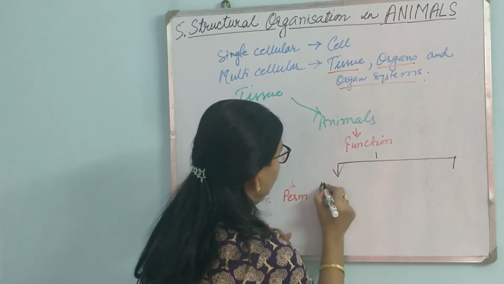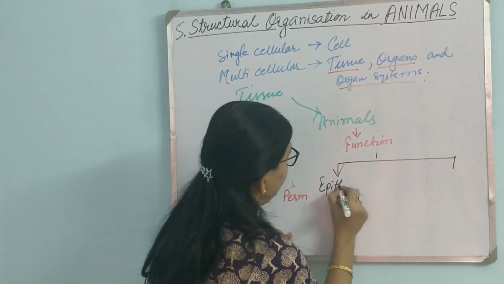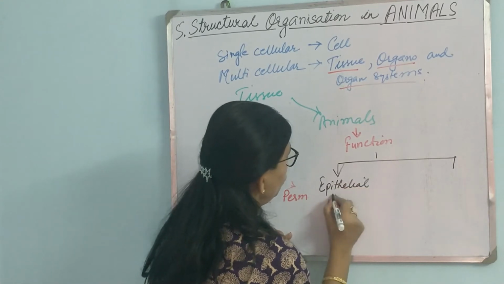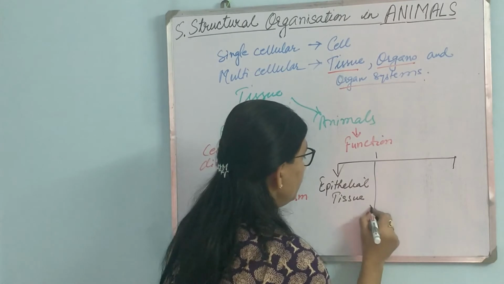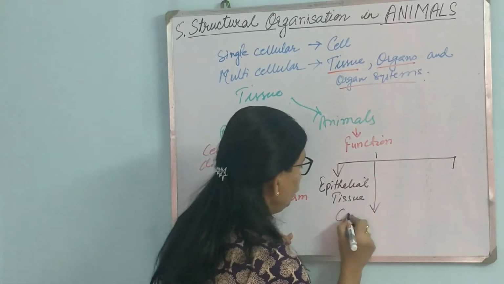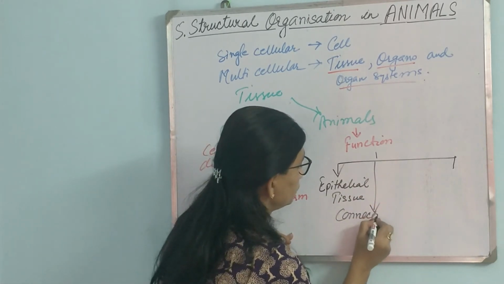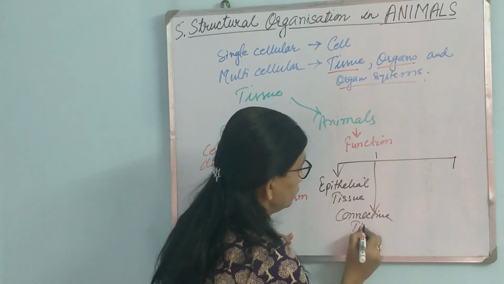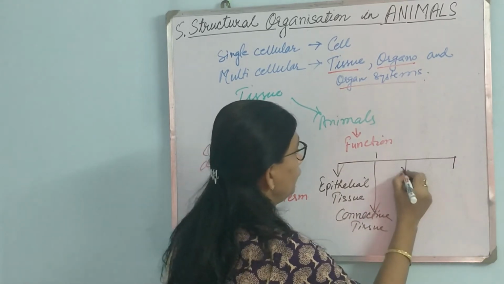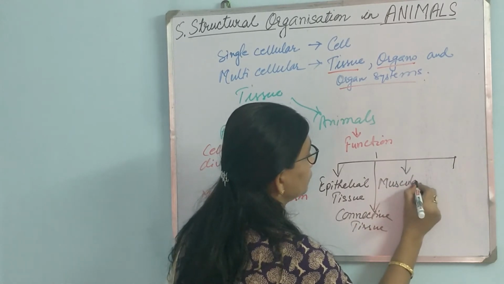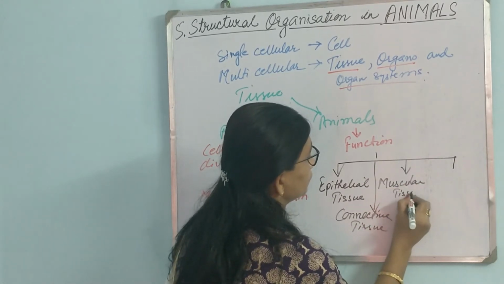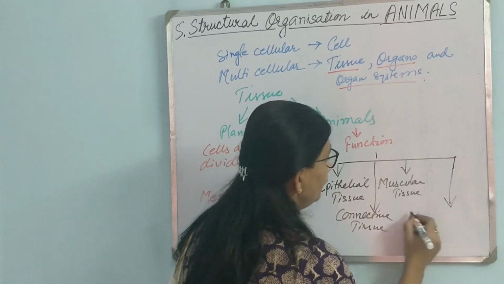Number 1 will be epithelial tissue. Then it will be connective tissue. Then it will be muscular tissue. And lastly, nervous tissue.